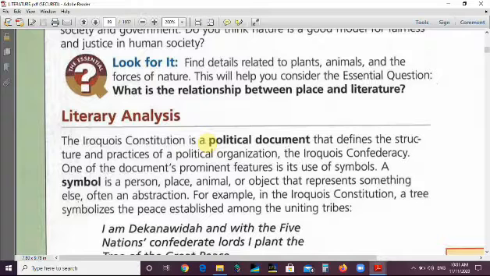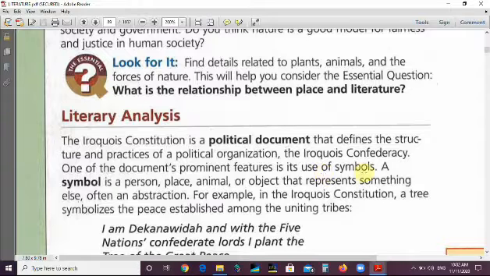The Iroquois Constitution is a political document that defines the structure and practices of a political organization, which is the Iroquois Confederacy. Confederacy means union. One of the document's prominent features is its use of symbols.